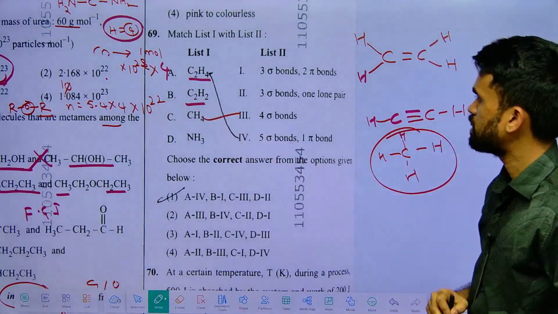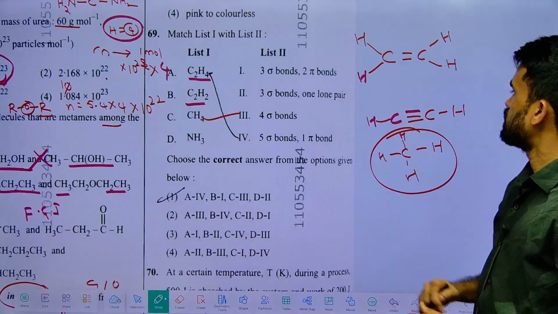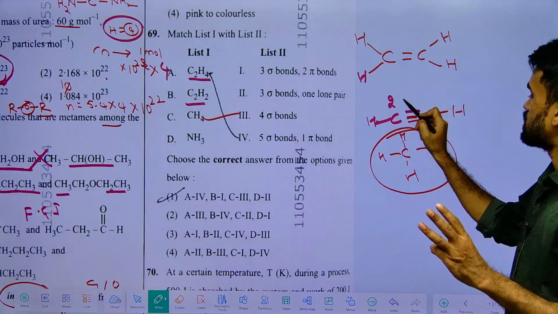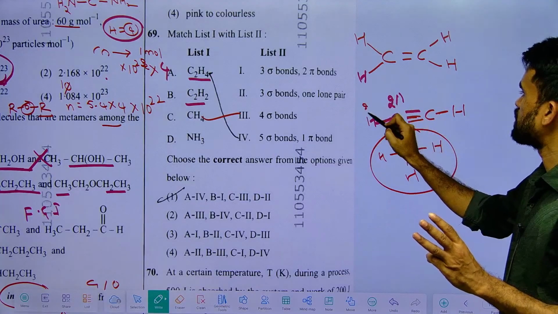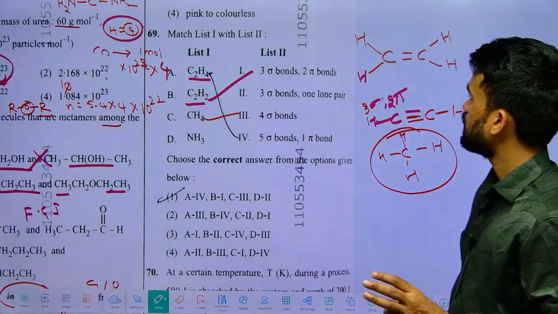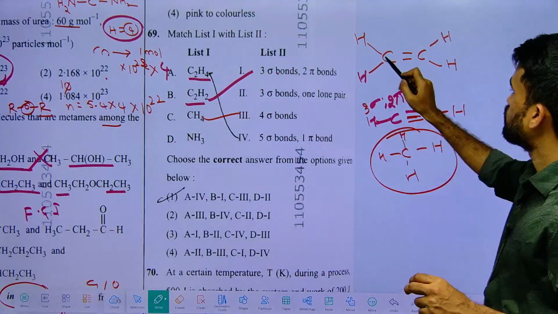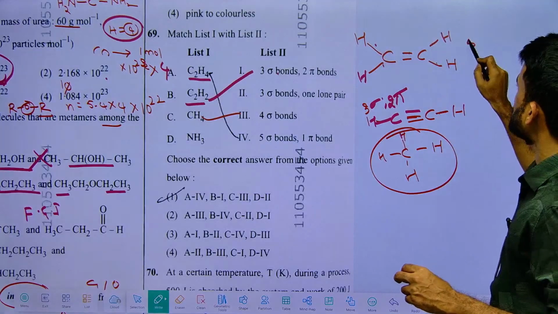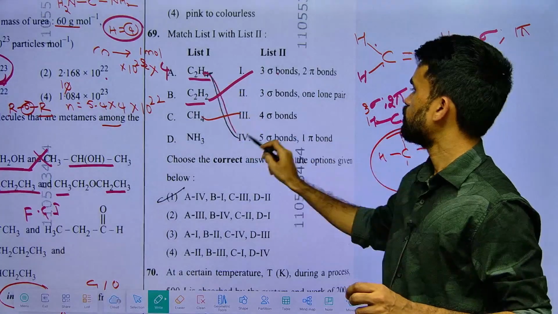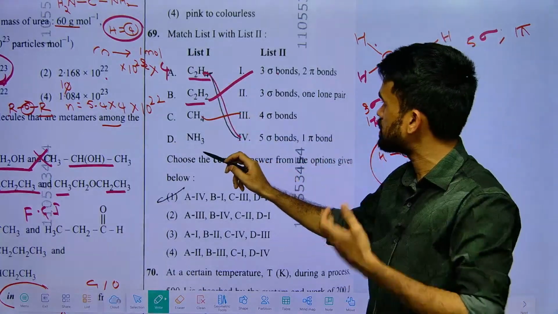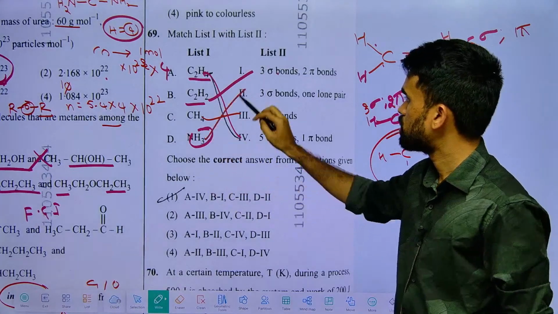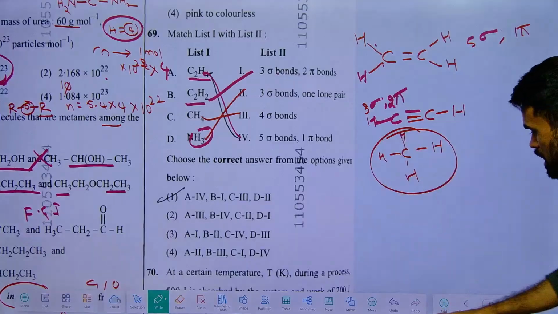So C3. Next, ethyne means there should be 3 sigma bonds, 2 pi bonds. Ethene means 1, 2, 3, 4, 5 sigma bonds and 1 pi bond. So A4. Like that you can match. NH3 means, what we know, 3 sigma bonds with the hydrogen atoms and 1 lone pair. So D2. Based on that you can match the answer.